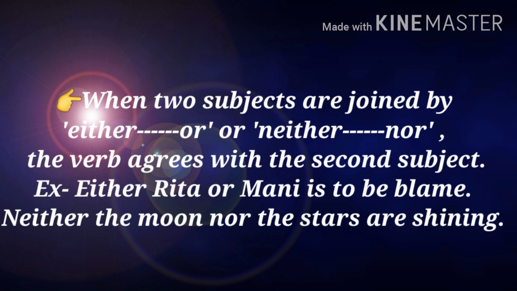Look at the second sentence: Neither the moon nor the stars are shining. In this sentence, the second subject is stars, which is plural. So our verb will also be plural.